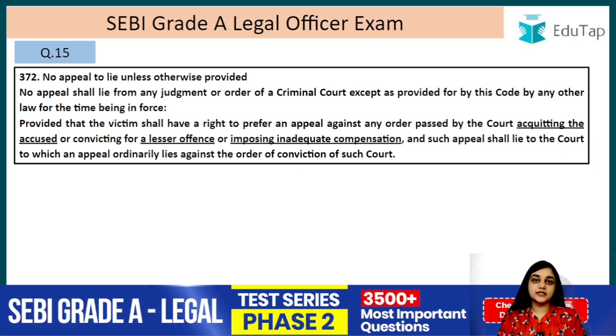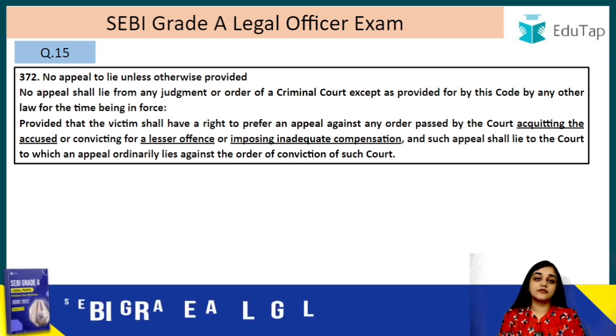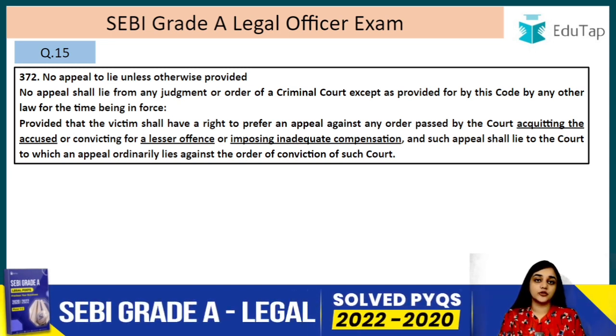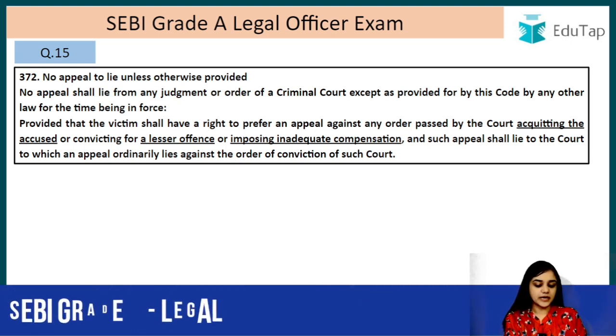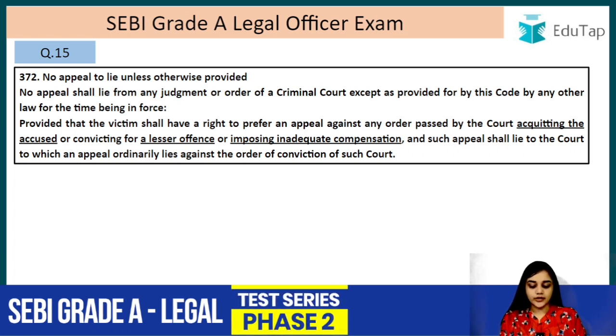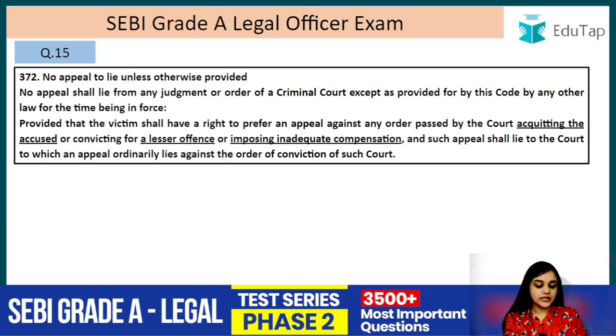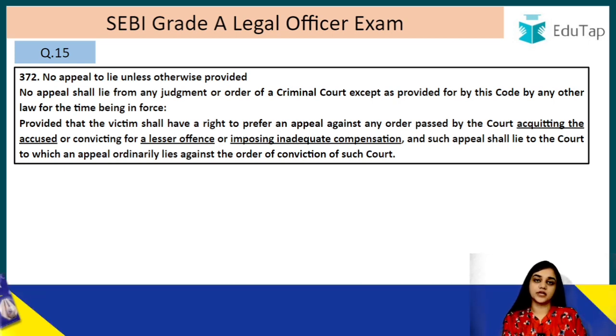So this we have already done in CPC also, that your right to appeal is your statutory right. So it is given from statute, right? That is why it is a statutory right. And under CPC you have 2 appeals, and in CRPC you only get what? You only get 1 appeal. Provided that the victim shall have a right to prefer an appeal against any order passed by the court acquitting the accused or convicting for the lesser offence or imposing inadequate compensation, and such appeal shall lie to the court to which an appeal ordinarily lies against the order for conviction of such court.